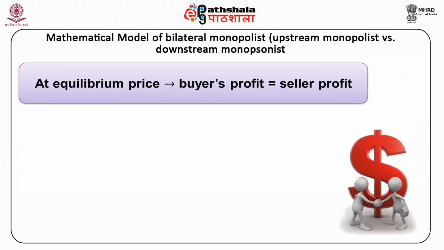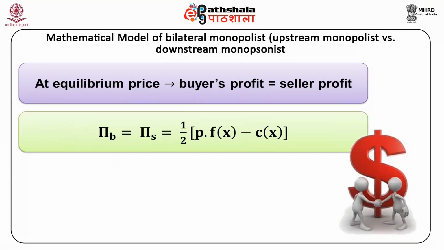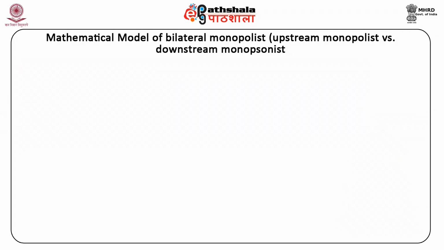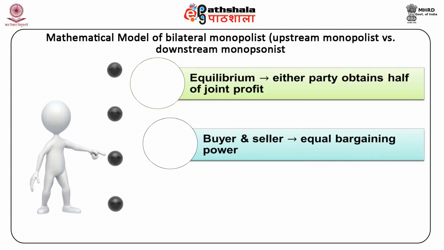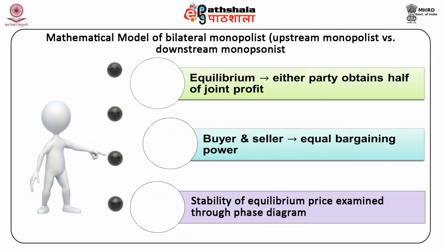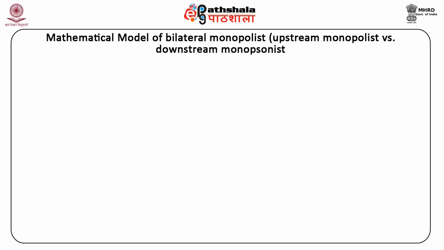At the equilibrium price, the profit of the buyer equals the profit of the seller, and that is given as pi b is equal to pi s is equal to half of p into fx minus cx. Thus, at equilibrium, either party obtains half of the joint profit or monopoly profit. This implies that buyer and seller have equal bargaining power. The stability of the equilibrium price can be examined through a phase diagram. This is shown in the given figure.